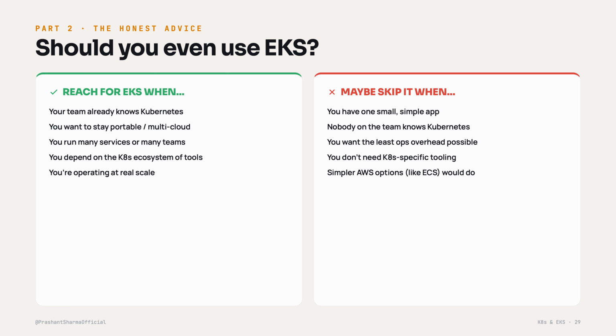But maybe skip it when you have got one small simple app, nobody on the team actually knows Kubernetes yet, you want the absolute least operational overhead, you don't need any Kubernetes specific tooling, or a simple AWS option like ECS would do the job just fine. EKS is a brilliant default for Kubernetes teams. It's not an automatic yes for every application. Choosing the right tool is a senior move, and now you can make that call with your eyes open.